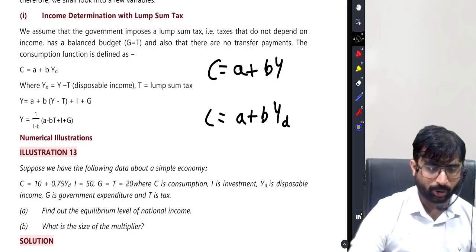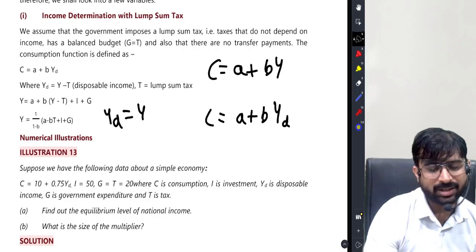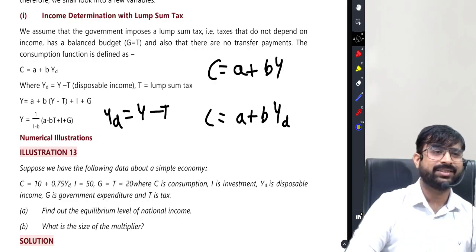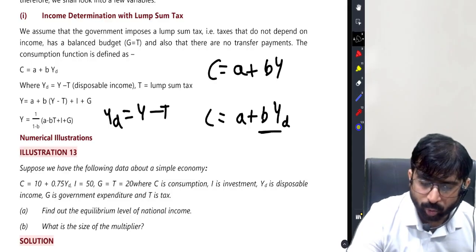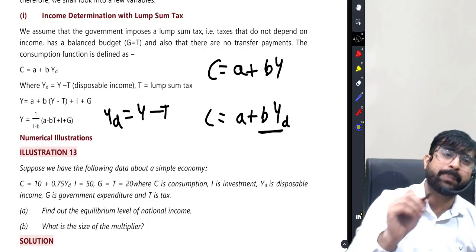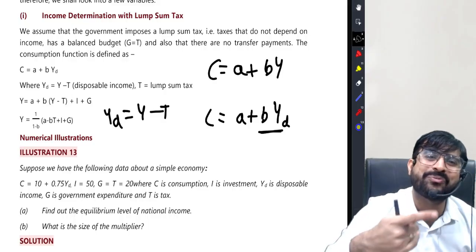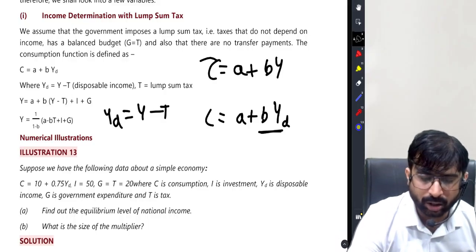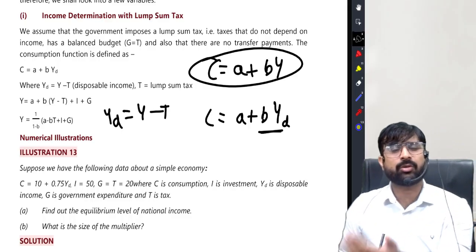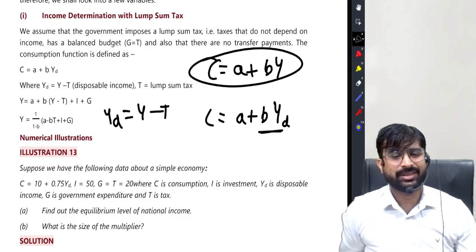Disposable income. What is disposable income? Income minus taxes. Because what you are going to spend will only be determined by the income that is left to you after you have paid your taxes. So sir, earlier why was it not there? Earlier there was no government, so no taxes.